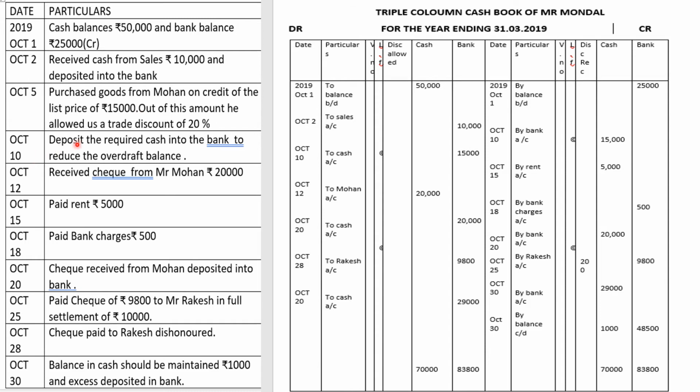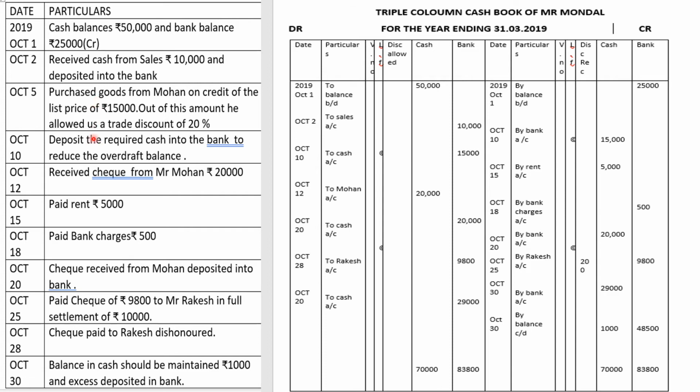October 10. Deposit the required cash into the bank to reduce the overdraft balance. This is a very important line. What is happening? Since we know we started with an overdraft balance of 25,000, what is the company doing? Whatever transactions happened after that, they check if there is still a bank overdraft. They will deposit that much amount into the bank so that the overdraft does not exist.